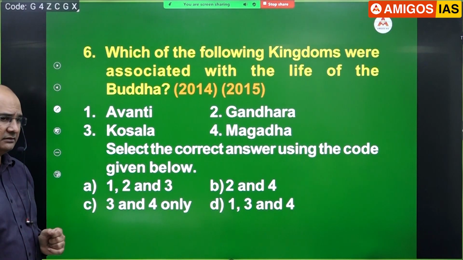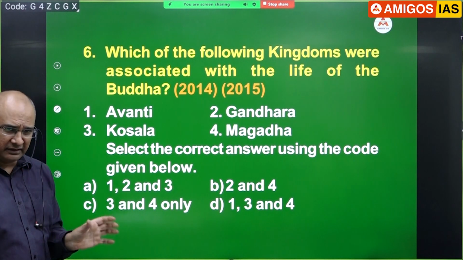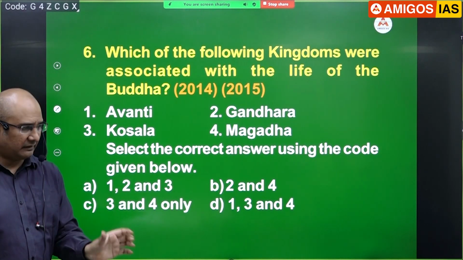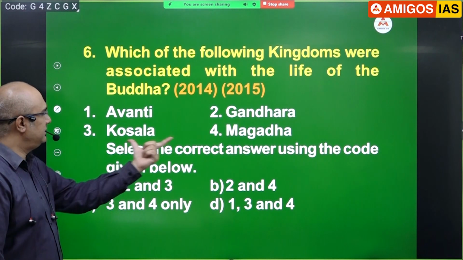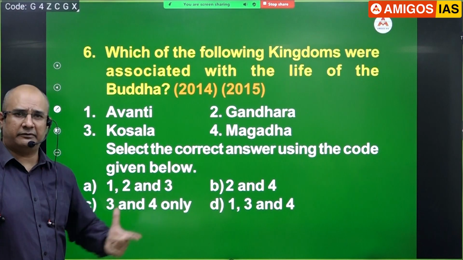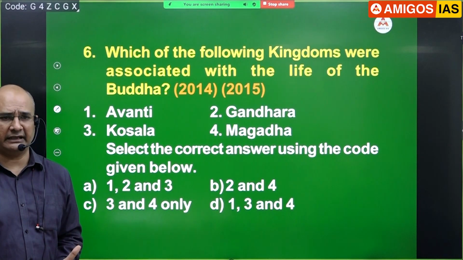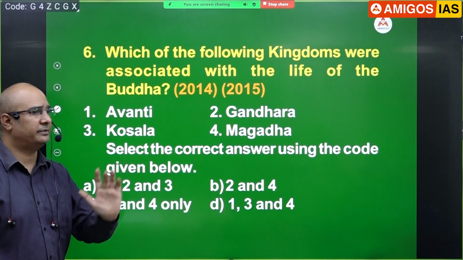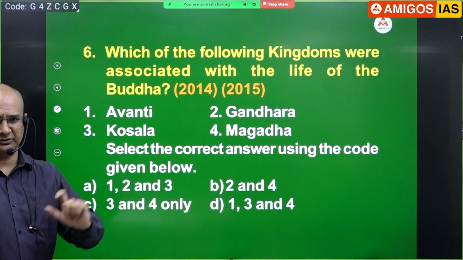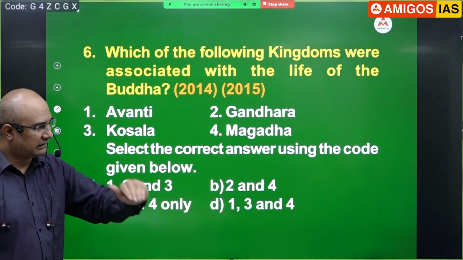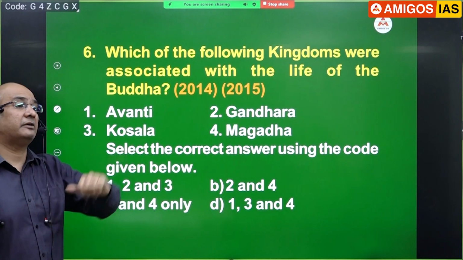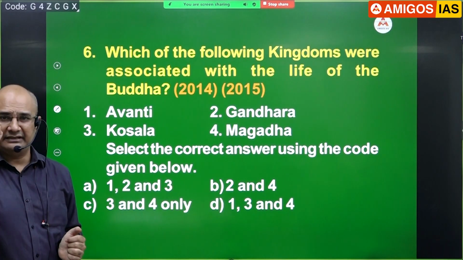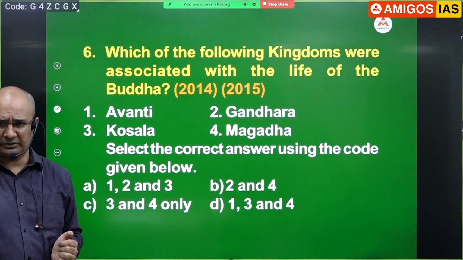Avanti, where do they say? Central India. Avanti means Malwa, do you have an idea? It is somewhere here. But don't you think these two would have been places where Buddha would have definitely lived and walked and died? Anyone can tell me, is Koshala Western UP or Eastern UP? Eastern UP. Magadha is Southern Bihar. Anyone can tell me the name of Northern Bihar? Videha. It's there in the handout, you go and see it, okay?